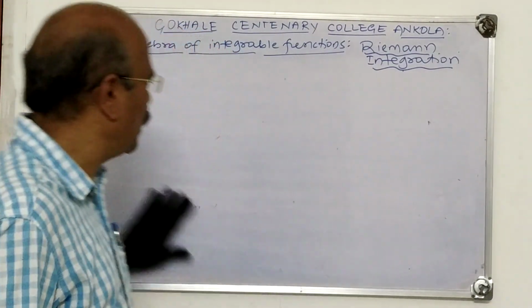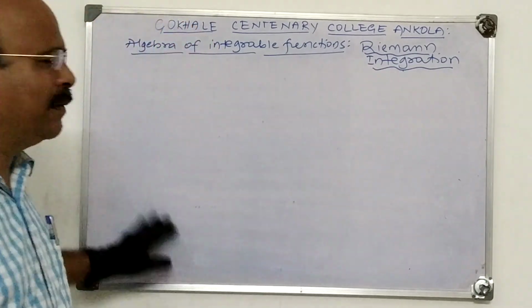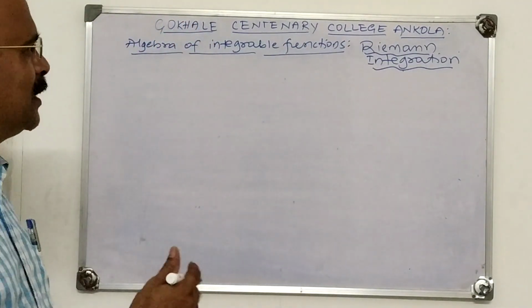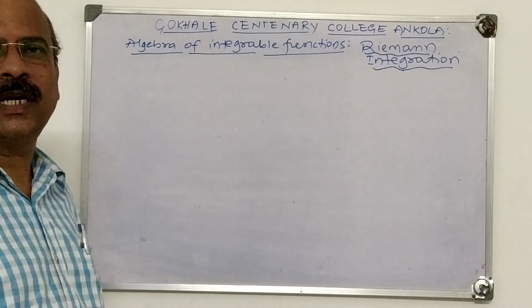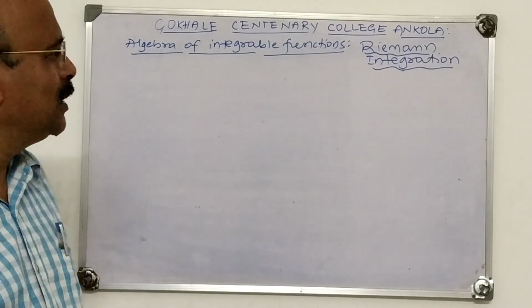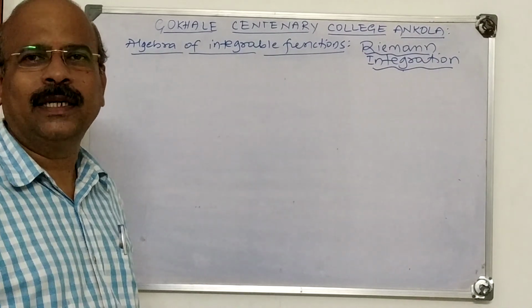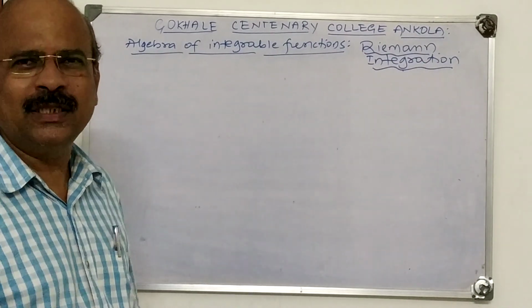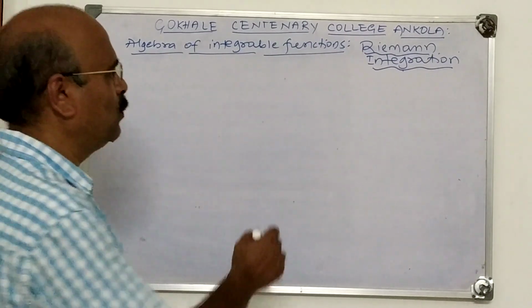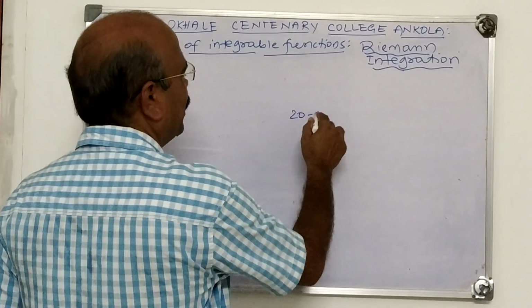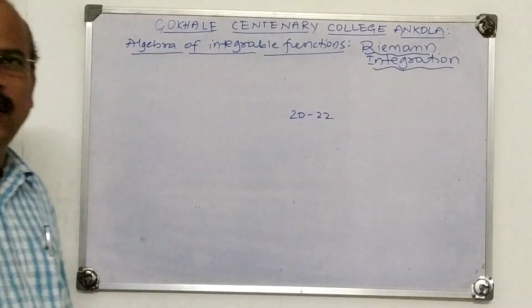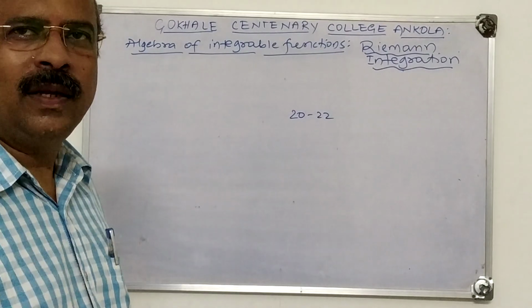And similarly, we prove the remaining. f minus g is integrable is exactly similar. You have to try that one. f into g is also integrable. f by g is integrable. I think time is up now because I have only 22 minutes for one video. The remaining I will continue in the next video.